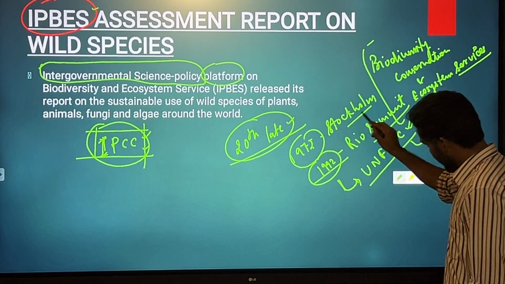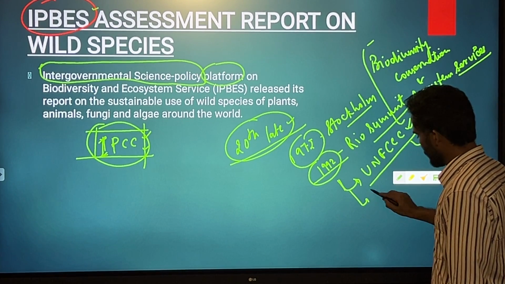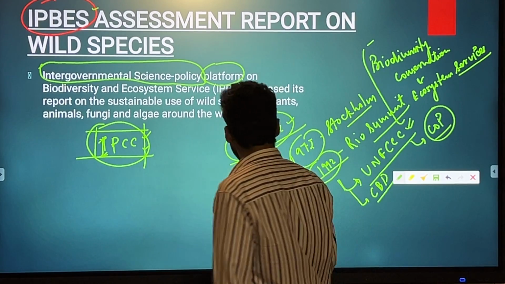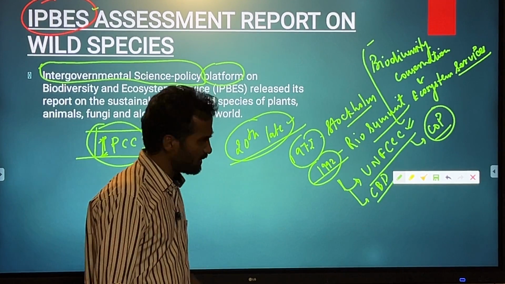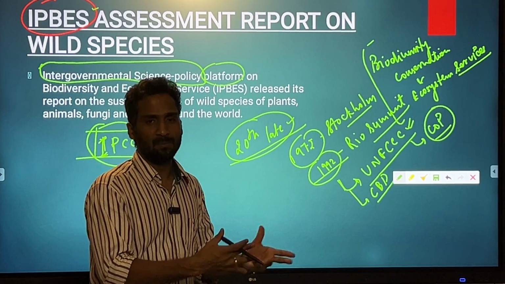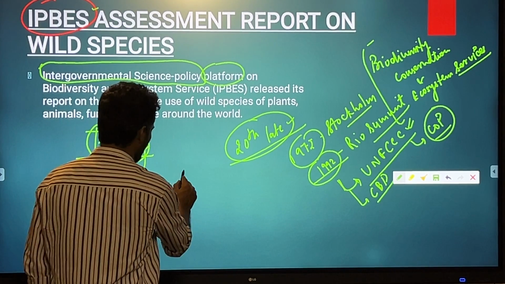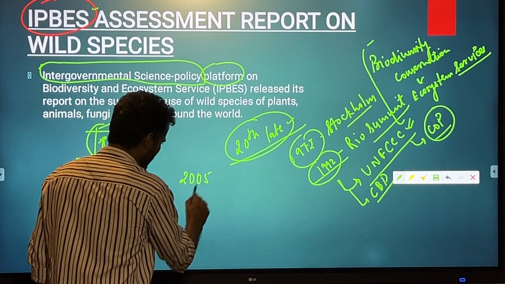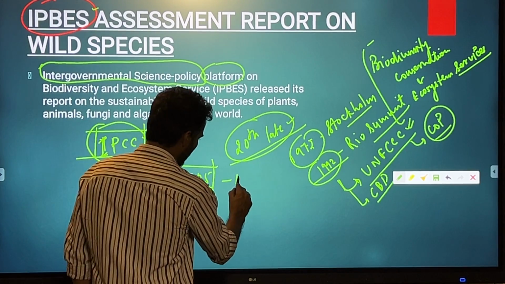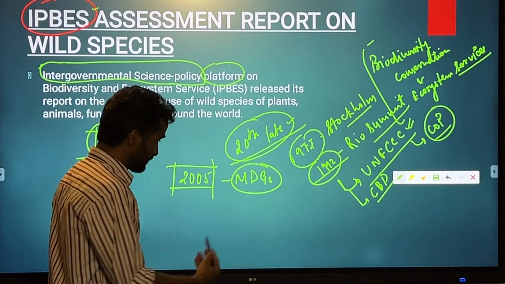And the result of this Rio Summit, also called Earth Summit, is also something called CBD, Convention on Biological Diversity. So a number of developments happened in order to minimize the environmental problems. In the backdrop of this, you must have heard of an important development that happened in 2005 called Millennium Development Goals, MDGs, which were valid up to 2015.